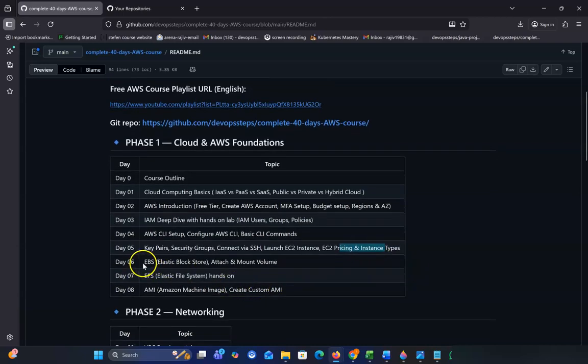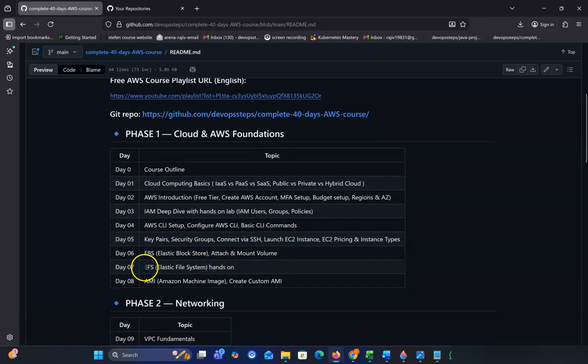Then in day 6, we'll discuss EBS. This is a very important and interesting topic in AWS. EBS is Elastic Block Store, and with this feature, we can easily increase our hard disk or storage size on the fly. Our server will not go down, and after creating the hard disk, we can attach and mount that volume. We'll discuss the theory first, then we'll show the demo.